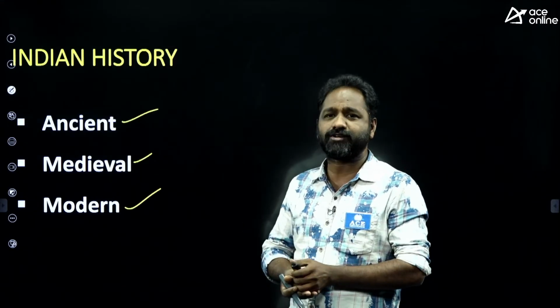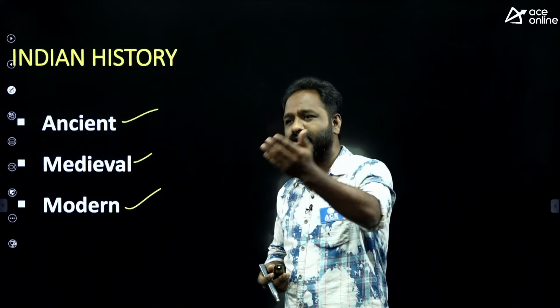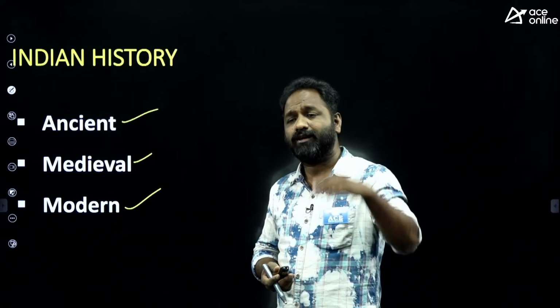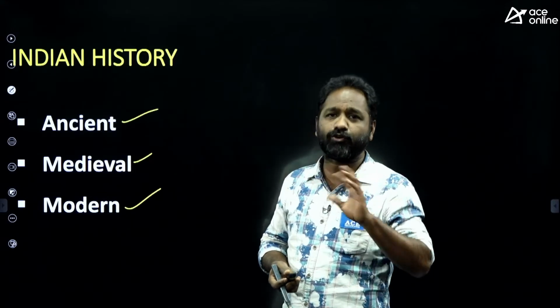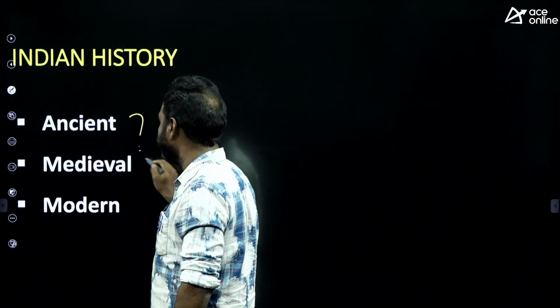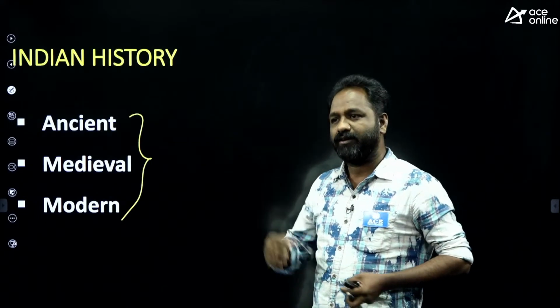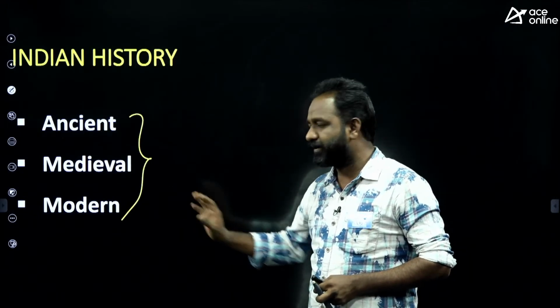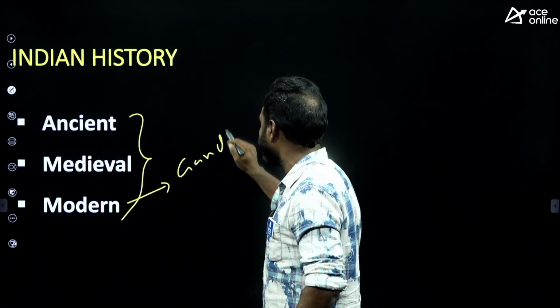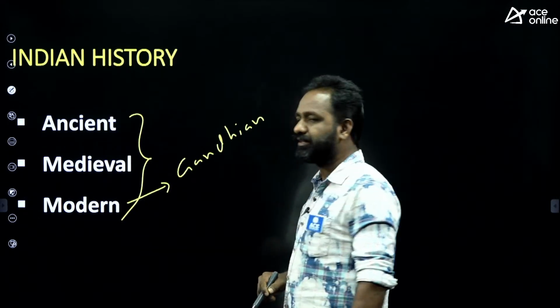But when you come to modern history, everybody knows about Gandhiji, Subhash Chandra Bose ji, Bhagat Singh ji, the Congress party, the non-cooperation movement, the Europeans. So you are going to be prepared. My opinion is very clear: you have to give importance to ancient, medieval and modern. But if you ask me, the highest weightage should be given first to modern history, and in modern history you should definitely prepare about the Gandhian phase.